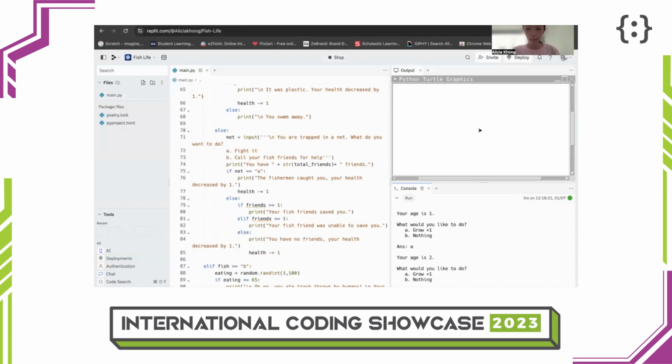I will grow 5 times, and I am now a fish. I will choose to swim, and I am trapped in a net. Since I don't have any fish friends, I can only fight it. I have 0 fish friends, so my health decreased by 1. In order to make fish friends, I will choose C.